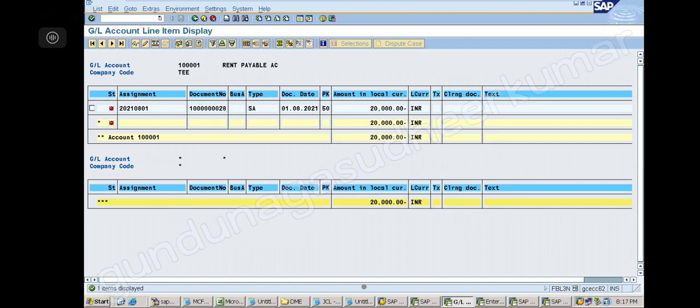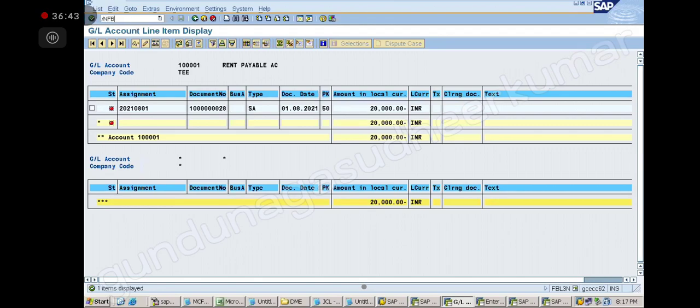Understood? Yes, sir. So will it remind us, sir? It will not remind us, but if you come here, it will show. Once we pay, it will change into green color. So now 1st of August, this is the entry, right? Now 1st of September.